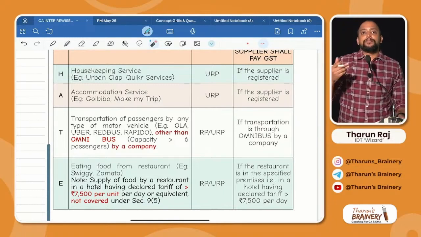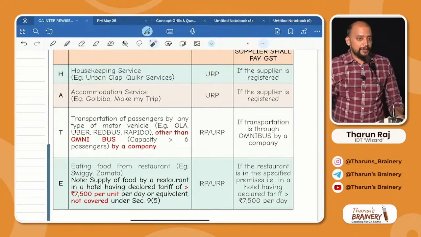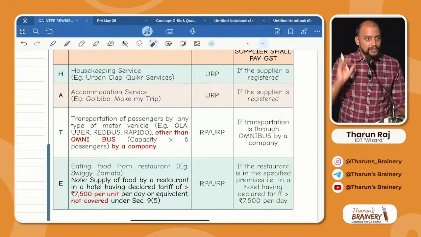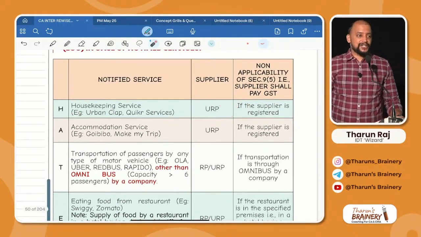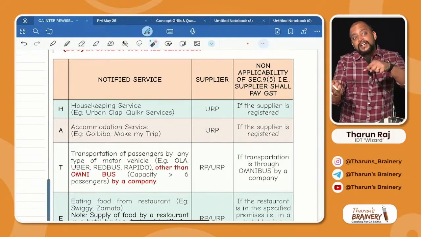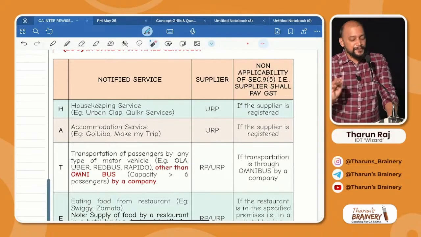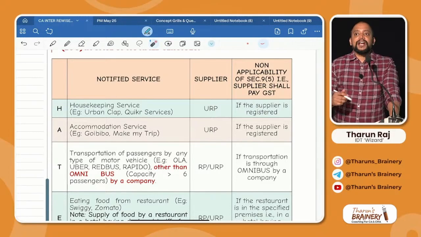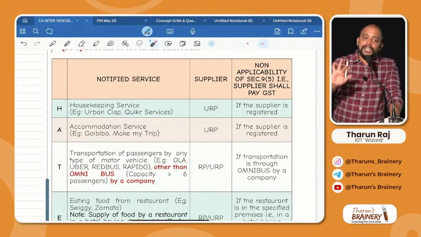Same way, there is a carpenter who provides service through Urban Clap. Carpenter will not pay GST. Urban Clap only will pay GST. Are you understanding this? Clear? But we need to understand the conditions now. First, for housekeeping service, what is the condition? Supplier should be unregistered. What if the supplier is registered? It's not covered under 9(5). It's not covered under 9(5) means who will pay GST? Supplier only will pay GST. So if the supplier is registered, supplier only will pay GST. If the carpenter is unregistered, Urban Clap will pay. If the carpenter is registered, the carpenter only will pay GST.